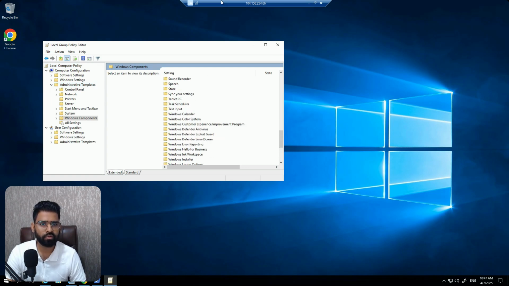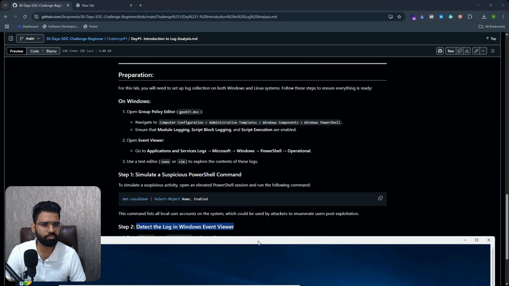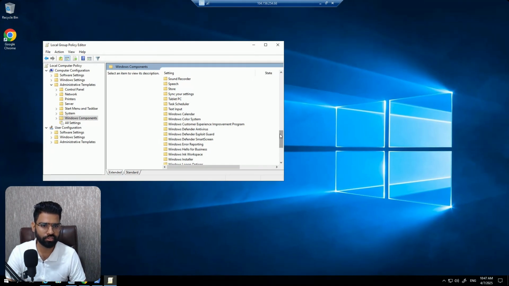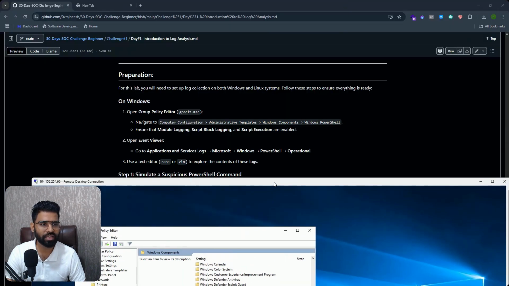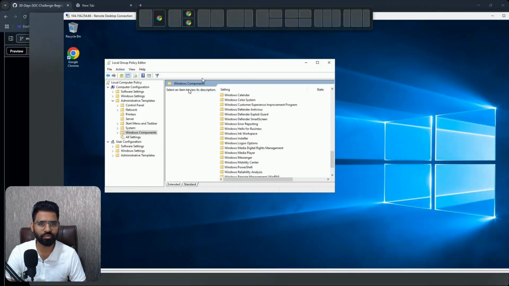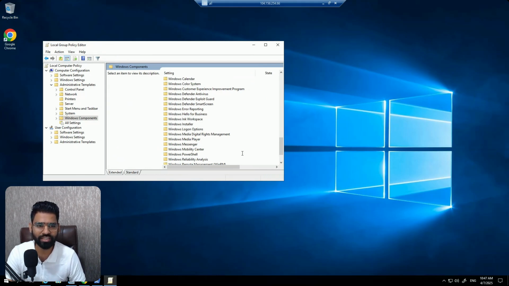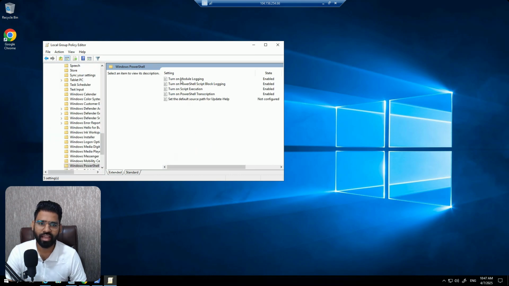Okay, I think we have to search for Windows components. Yes. So let's search for Windows components. Sorry, not Windows components, Windows PowerShell. Sorry, we are already in the Windows components, and then search for Windows PowerShell over here, and then make sure the module logging, Windows PowerShell script block logging, and script execution is enabled.